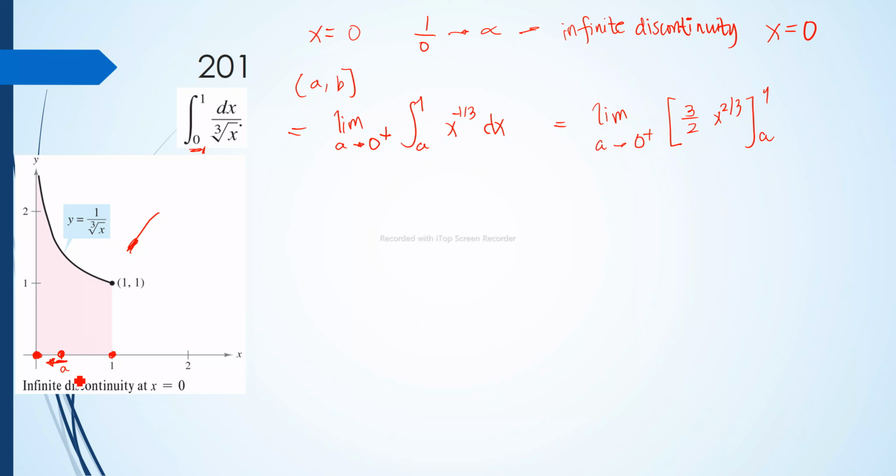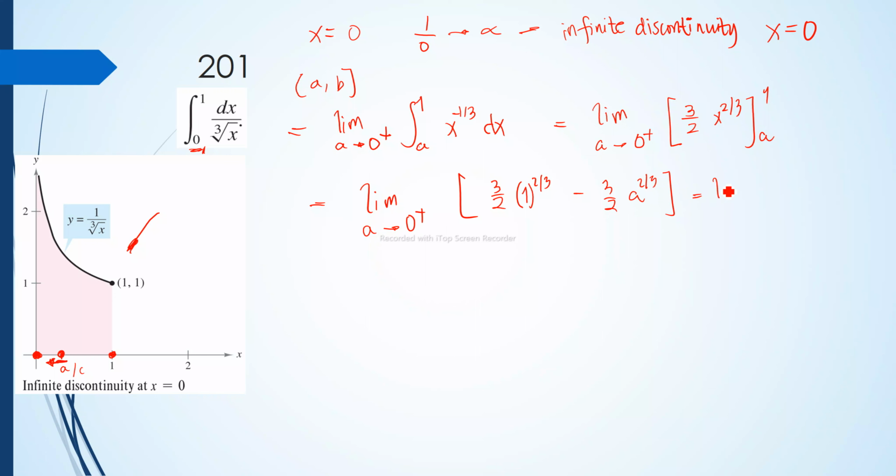From our definition earlier, this is equal to c, so don't be confused with that one. Now, let's continue solving. That is equal to the limit of 3/2 times 1 raised to 2/3 minus 3/2 times a raised to 2/3, as a approaches 0 from the right.